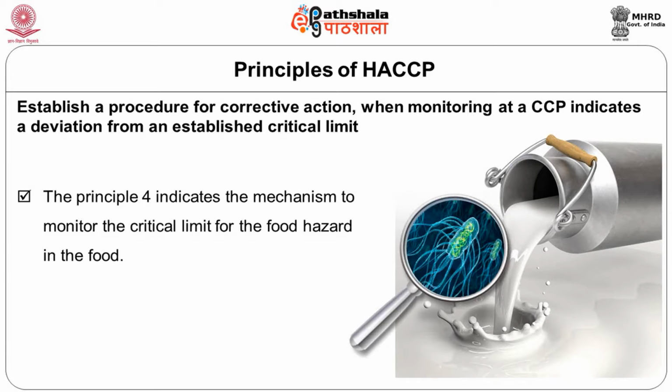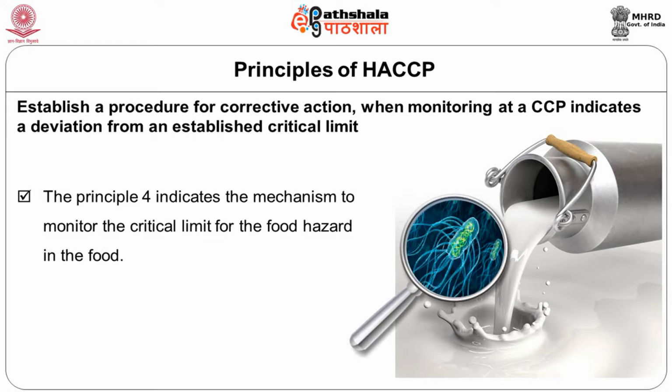Finally, having come from the first principle to the last, we have identified the hazards, put in critical limits, put the monitoring mechanism in place, and also have a mechanism for corrective action in case a critical control point goes beyond control.